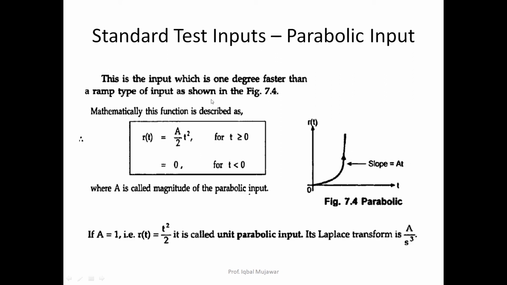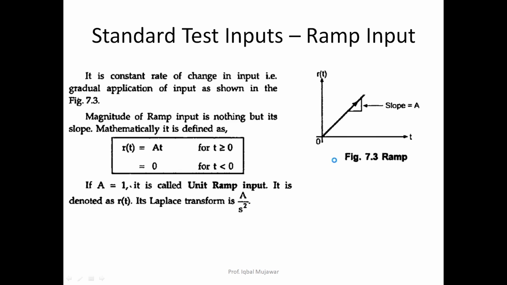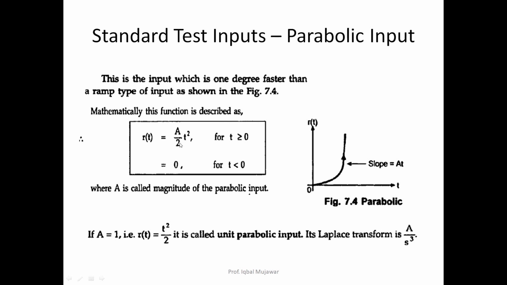Next is the parabolic input. This input is one degree faster than the ramp input. Previously we got a linear curve, but here we get a parabolic curve, in which the input is A/2 t squared when time is greater than 0, and when time is less than 0 the input is 0, where A is the magnitude of the parabola. If A is 1, it is called a unit parabolic input, and the Laplace transform is A/s cubed.